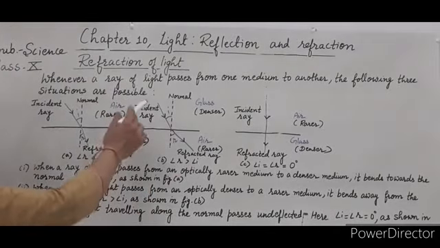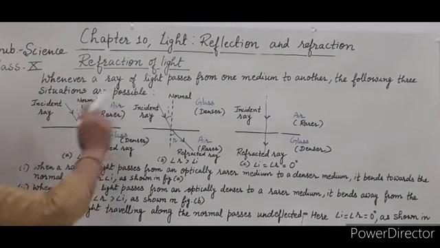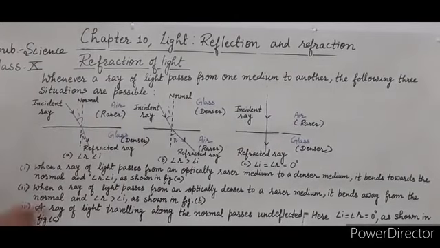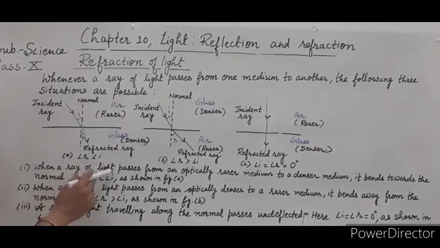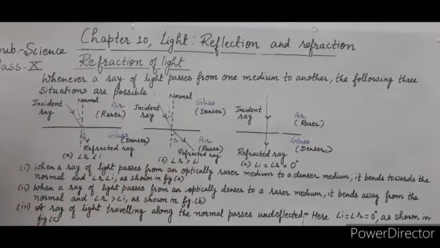Whenever a ray of light passes from one medium to another, the following three situations are possible. The first situation: when a ray of light passes from an optically rarer medium to a denser medium.